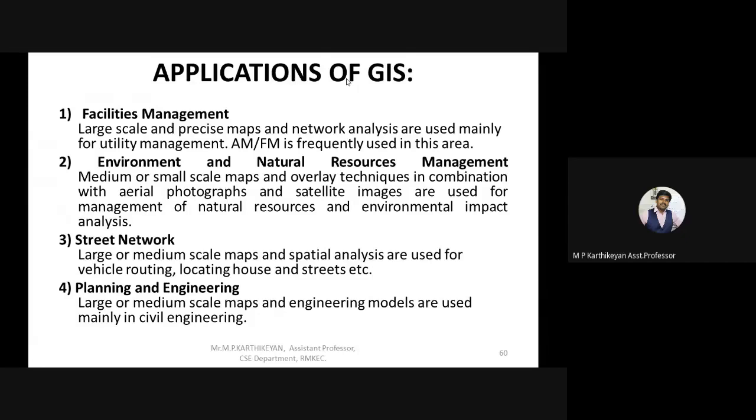Then the third category is street network. Street network again comes under spatial analysis. For example, a few months back, in 2019, before this corona and all started, there was an advertisement from Google Apps itself.